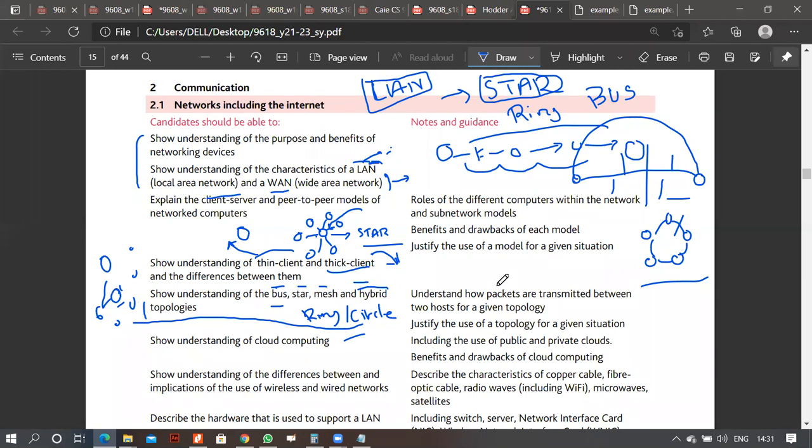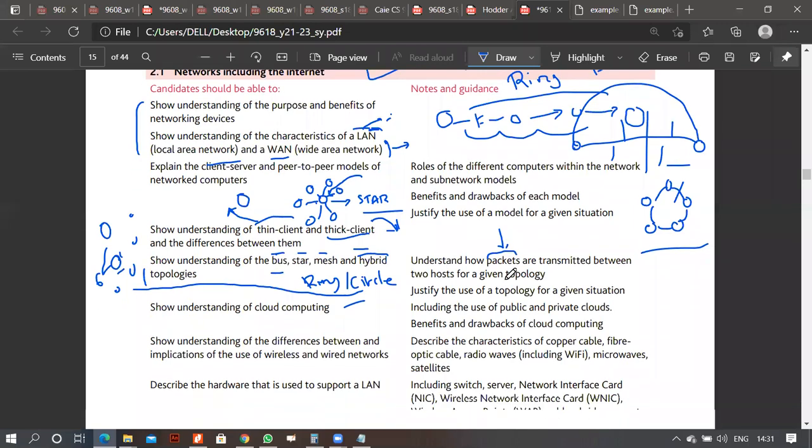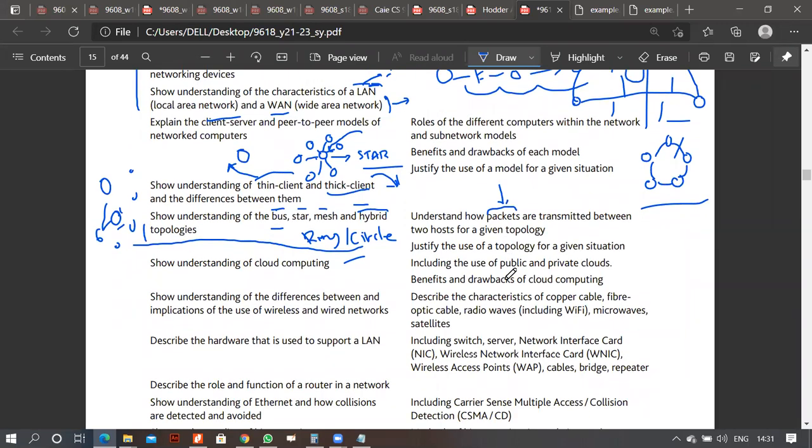Right. Just understand how packets. Now the understanding of packets. अब ये examiner ने नाम से word तो कह दी ना packets का. Understanding how packets are transmitted between two hosts and given topology. The understanding of packets is very important, and I think so. I did discuss this with you previously. Packets की knowledge किस तरह काम है, the role of TCP/IP, ये सारा backbone है networking का. अगर आपको packets का नहीं पता, because packets came in your 2G or 4G or 5G, packets यूज होते हैं. उससे पहले packets नहीं होते थे.